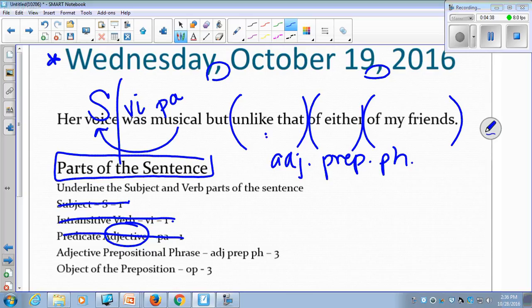It was unlike that of either of my friends, but they all come back and are going to share that adjective part like with musical. And then now that you have your prepositional phrases labeled, this is the object of the preposition. Objects of the preposition are either nouns or pronouns, and they are the last word in our prepositional phrase. So there we have that one.